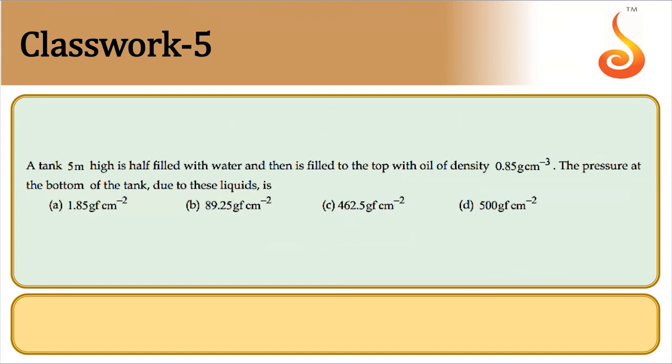A tank 5 meter high is half filled with water and then filled to the top with oil of density 0.85 gram per centimeter cube. Pressure at the bottom of the tank due to these liquids is.